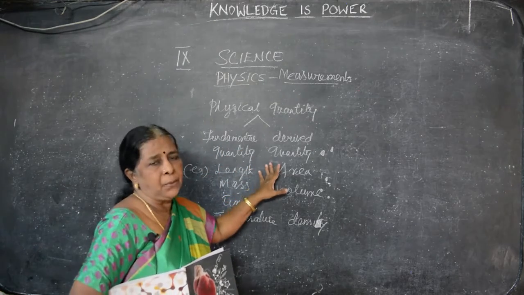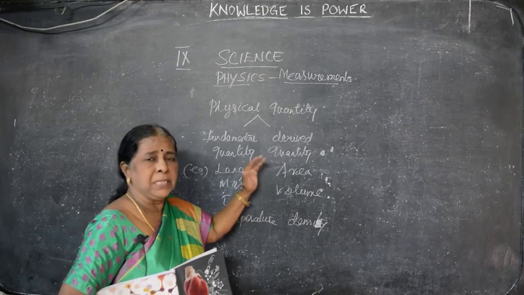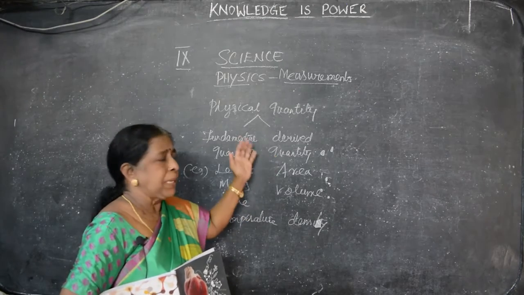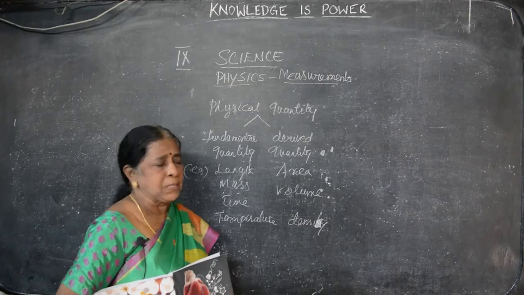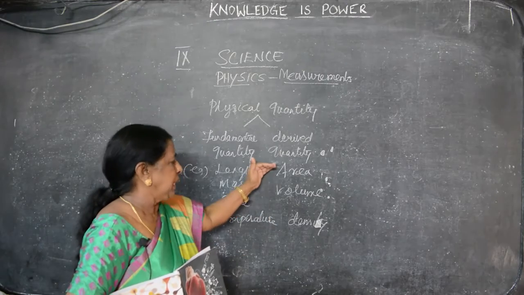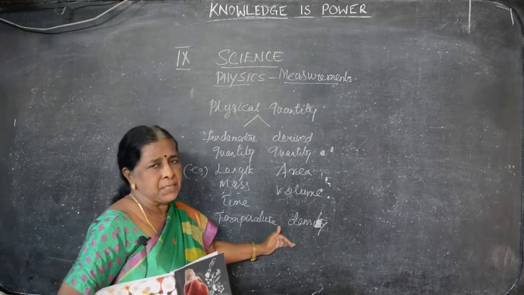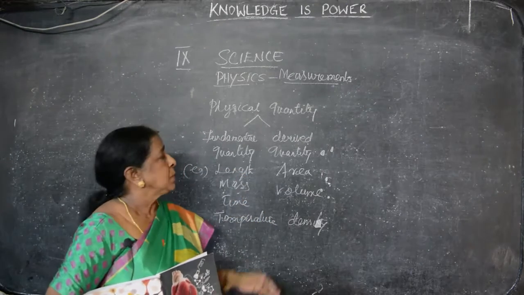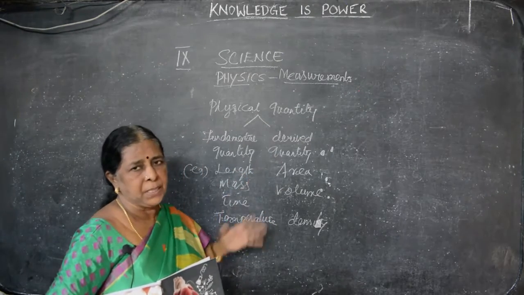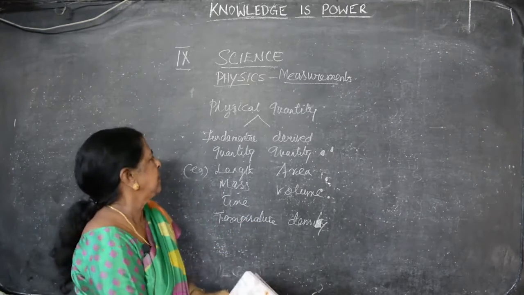Area, I know. For example, you would have studied in maths, area of a square, area of a rectangle. We are multiplying length into breadth, and for a square, one side into one side. Volume is the capacity occupied by the object, and density too. So, everything is derived from length and mass. So, derived quantity, fundamental quantity. Clear? Then further we have to see units.